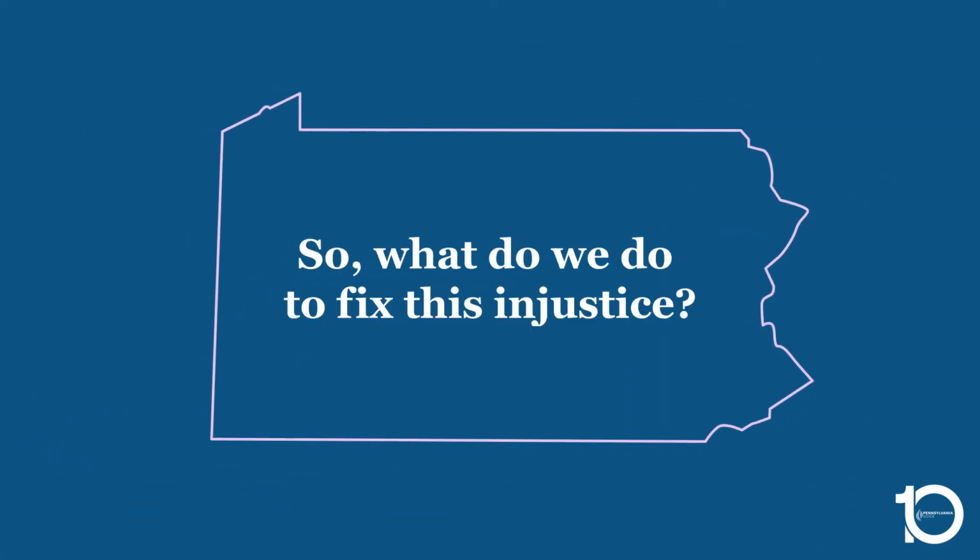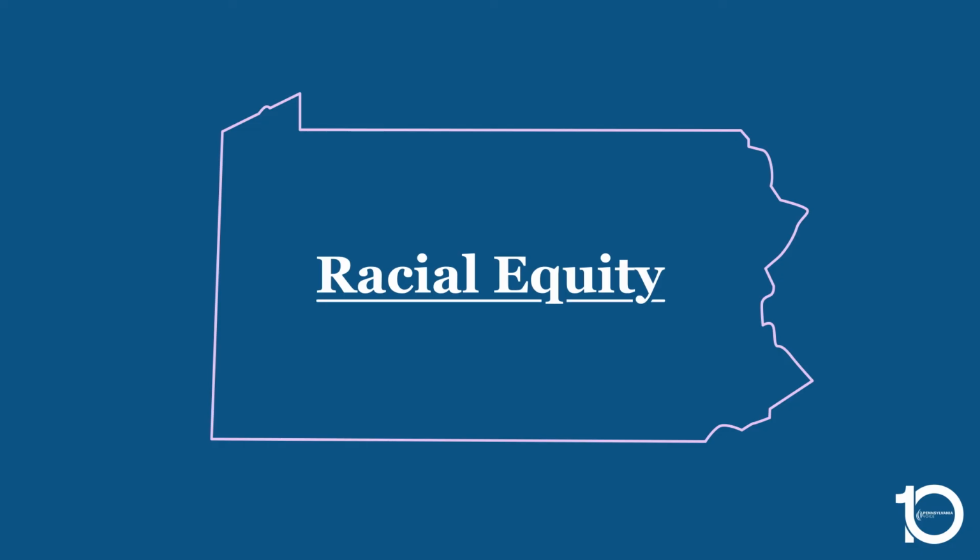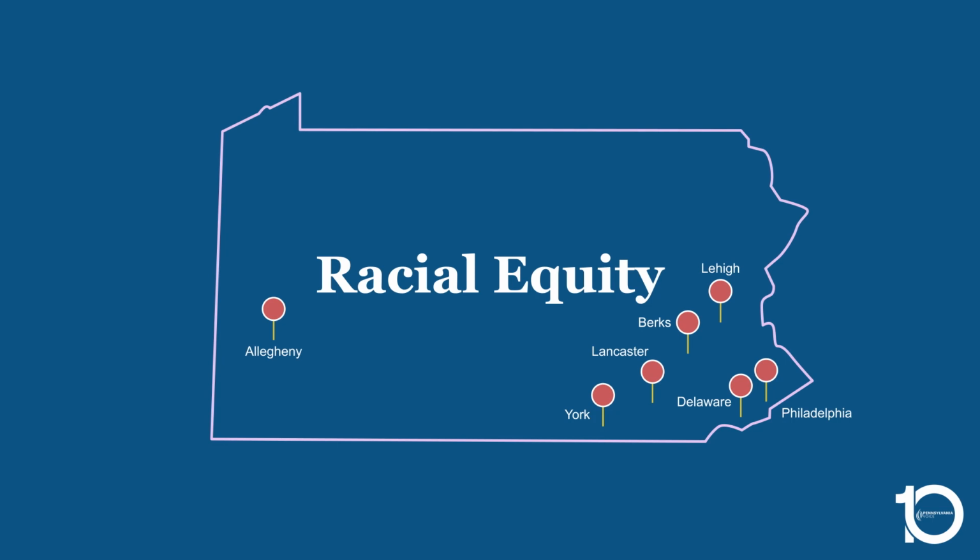So, what do we do to fix this injustice? Racial equity has to come first in the redistricting process. We need to value Black, Indigenous, and people of color communities across the Commonwealth. Anything less just wouldn't be fair.